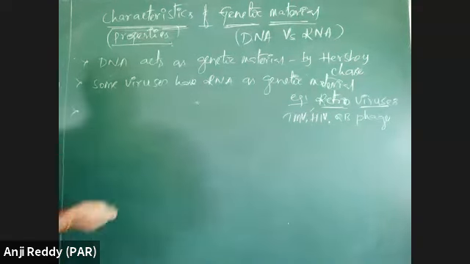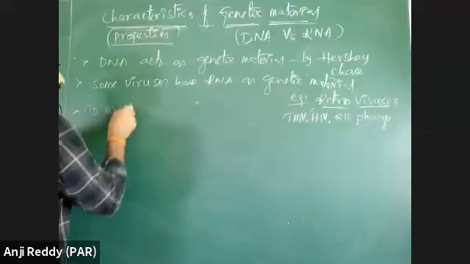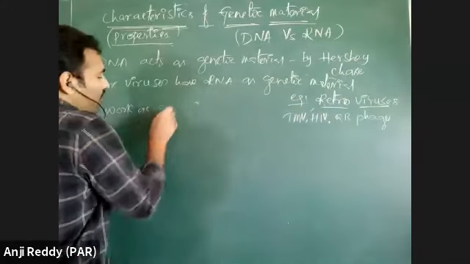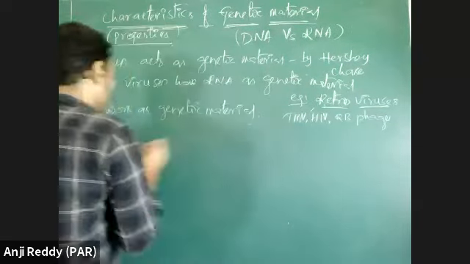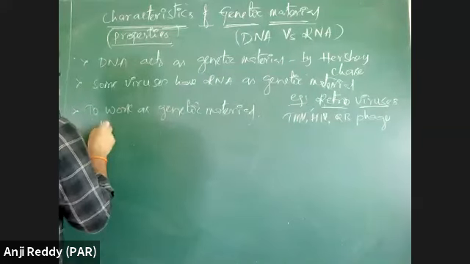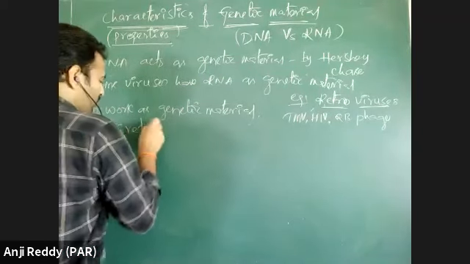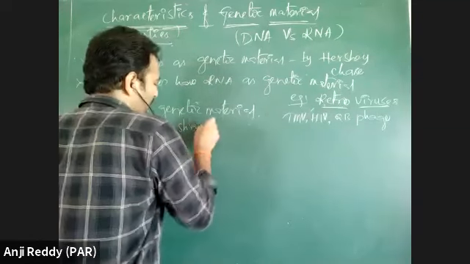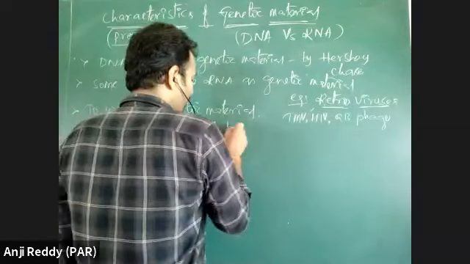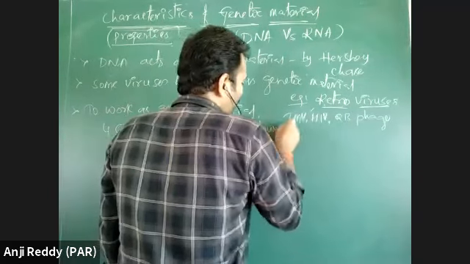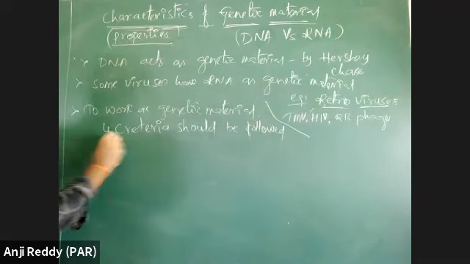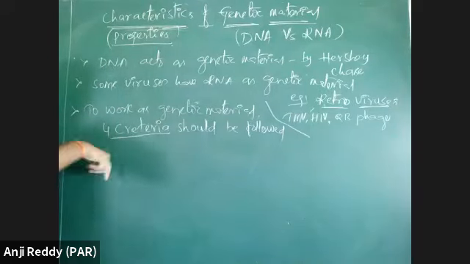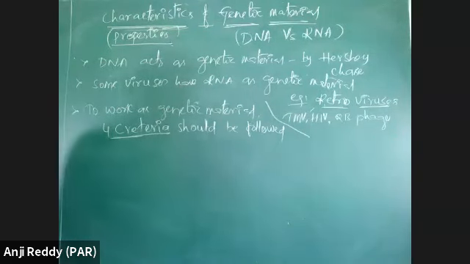Here, to work as a genetic material, whether DNA or RNA, it should follow 4 criteria. That means these 4 criteria are 4 properties. If any molecule is following these 4 criteria or 4 properties, which I will give you next, then that molecule can function as genetic material.